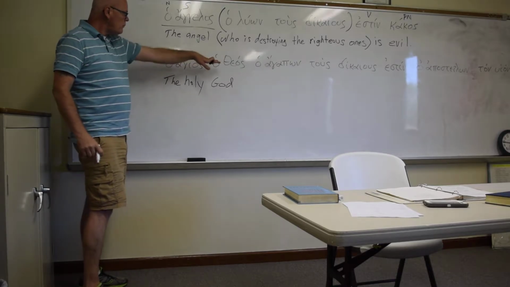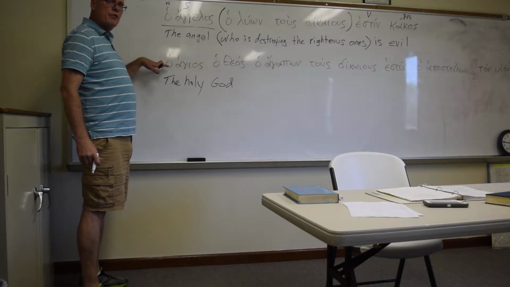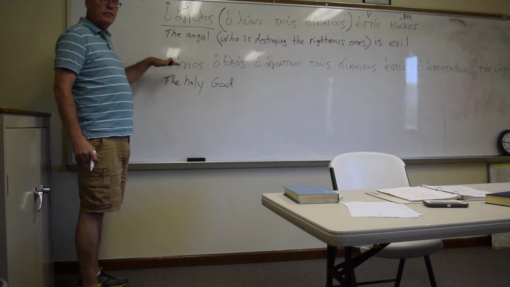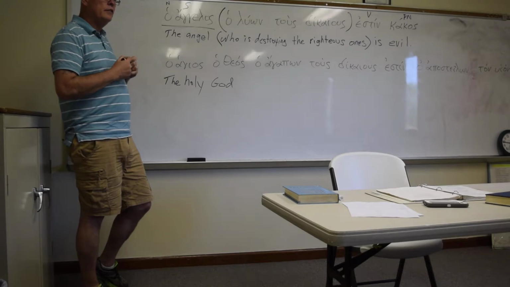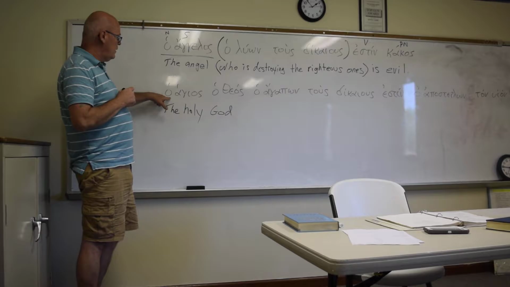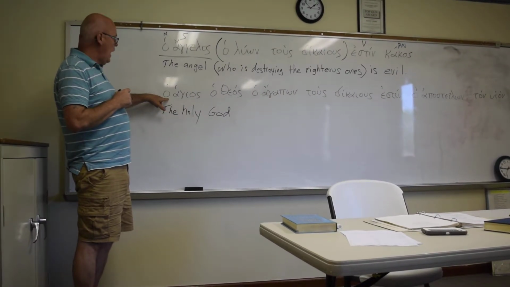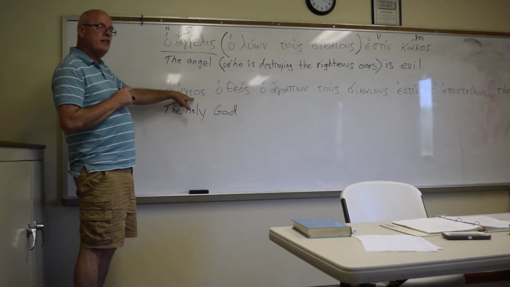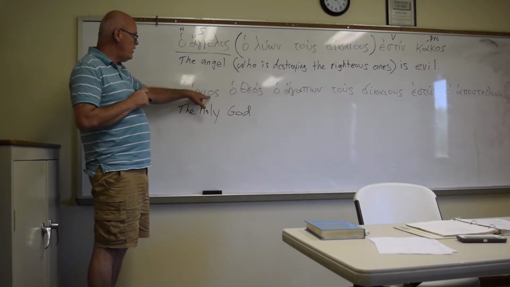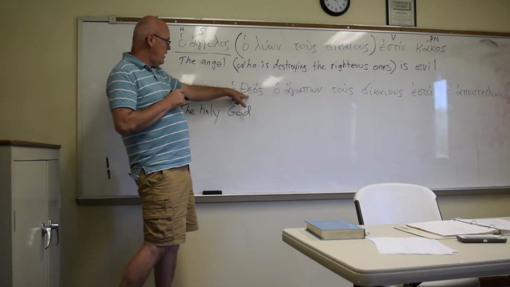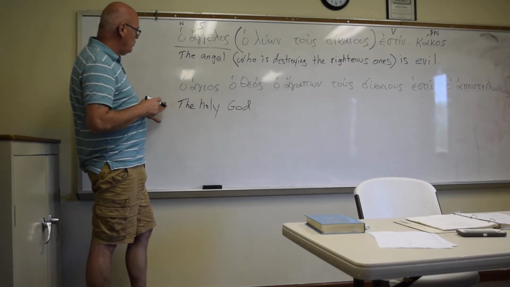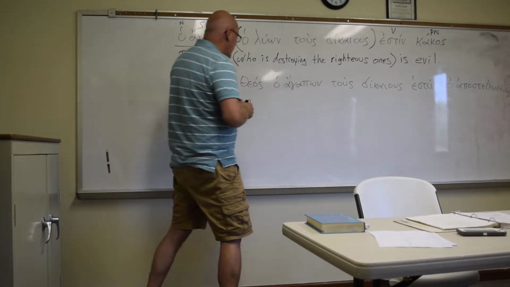Now what do we have here? Do we have first attributive position, second attributive position, first predicative, or second predicative? Second attributive, because of the dual articles. It's definitely tied to the noun. When you have an article with your adjective, you know right away I'm talking about an attributive. So I know that, and then I have this, so now I've got the second attributive. All right, so the holy God, that's the way I would translate it.